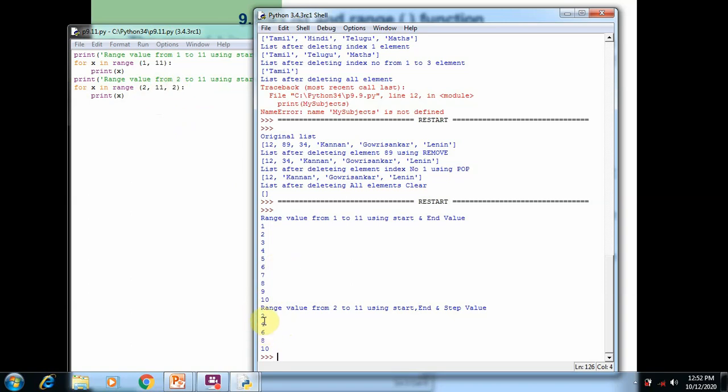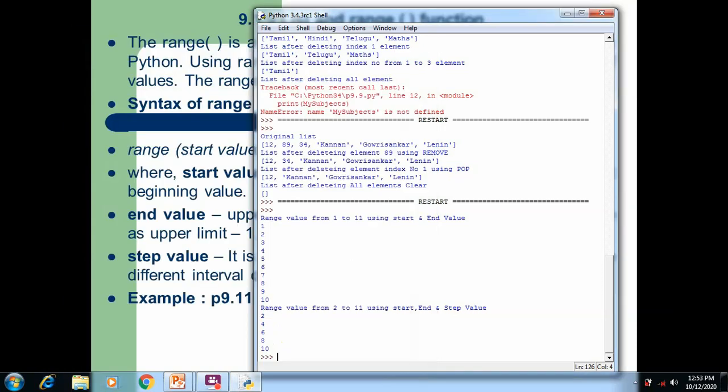So each element must have a difference of 2: 2 plus 2 is 4, 4 plus 2 is 6, 6 plus 2 is 8, 8 plus 2 is 10. After that the upper limit is 11, that's why the loop terminates at 10. So this is how we can use range in a Python program.